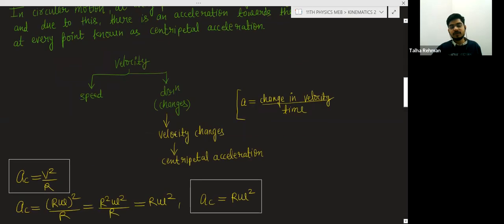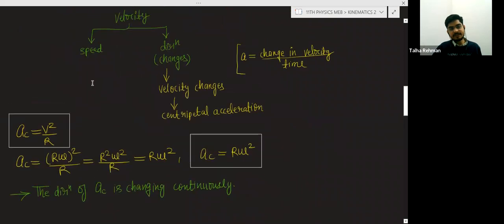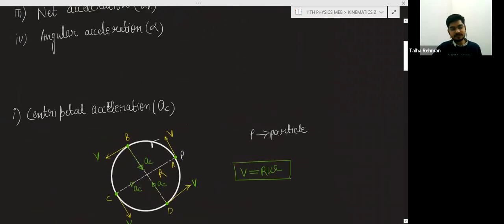After that, there is a net acceleration. What is the meaning of the net acceleration? The vector summation of tangential acceleration and the centripetal acceleration is the net acceleration.